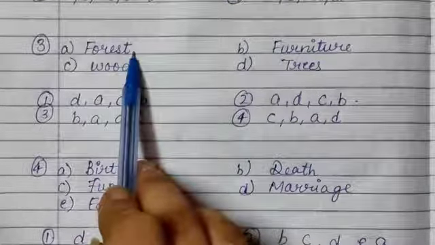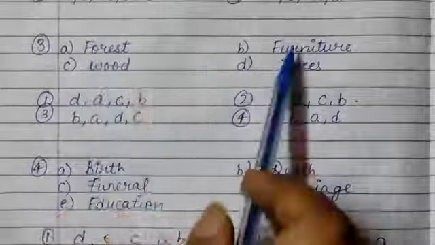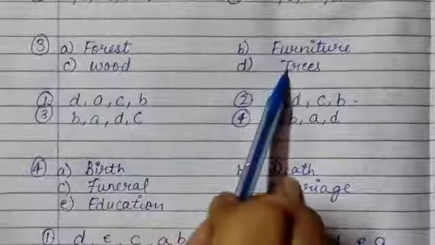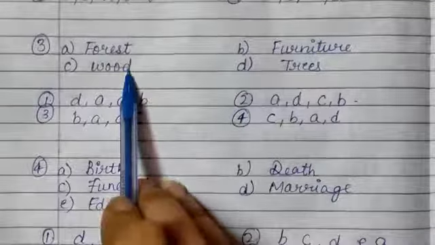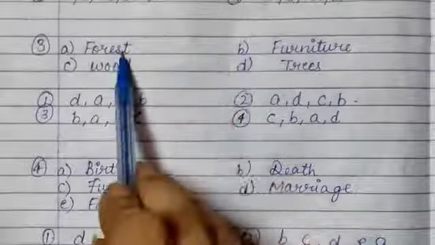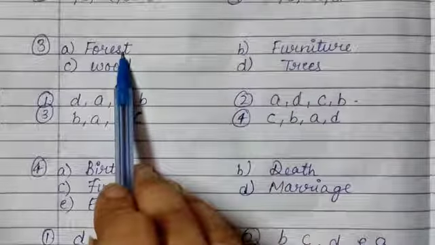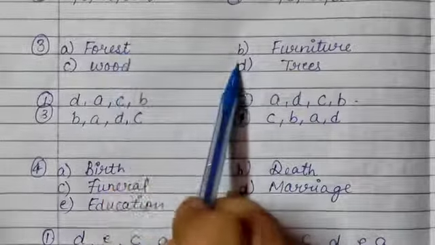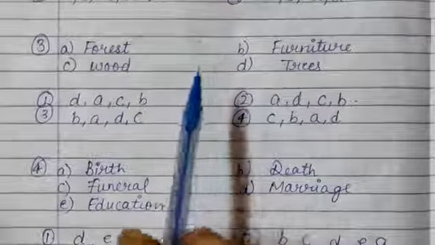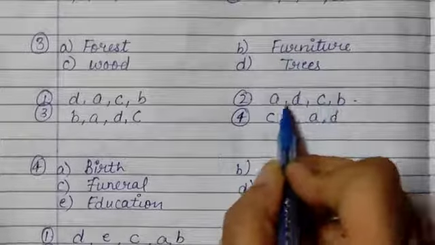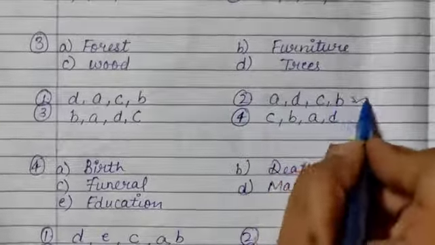In the forest we find trees, and from trees we get wood, and from wood we get furniture. This way we can make the meaningful sequence A, D, C, B. So yes, we can find A, D, C, B in the options. So this one is correct.